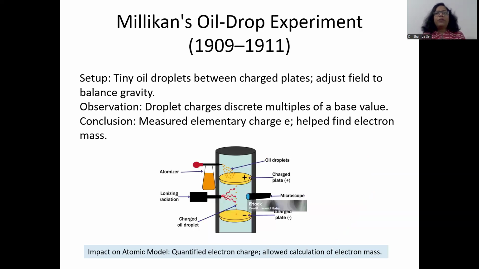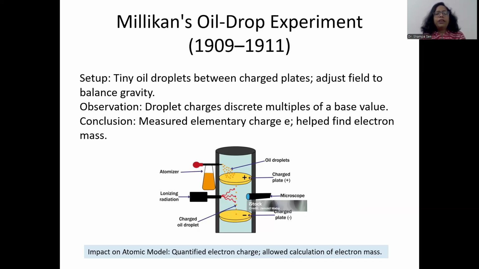Then Millikan came up with his oil drop experiment, and he quantified electron charge. It's between 1909 to 1911. So what did he do? Tiny oil droplets were allowed to pass through perforated plates which were positively charged, and they were allowed to move towards a negatively charged plate.